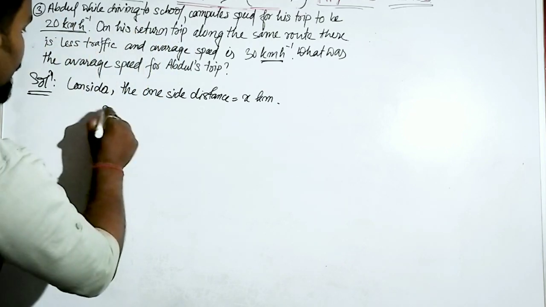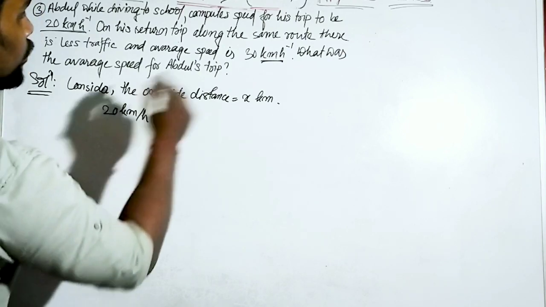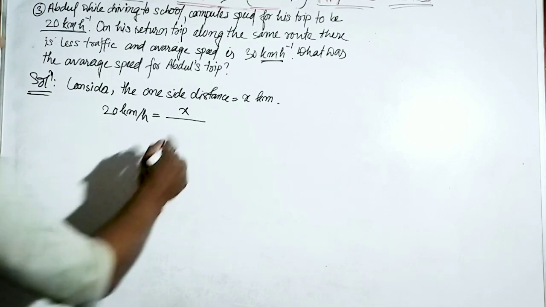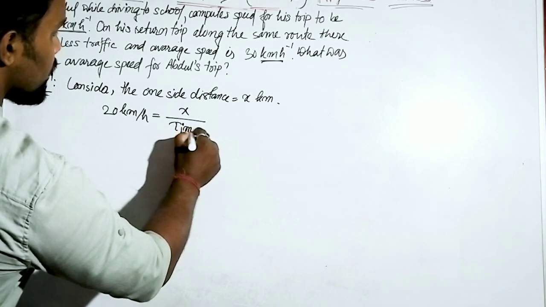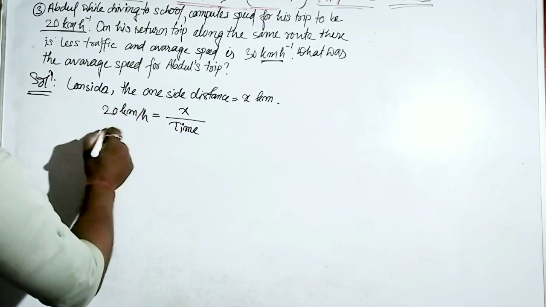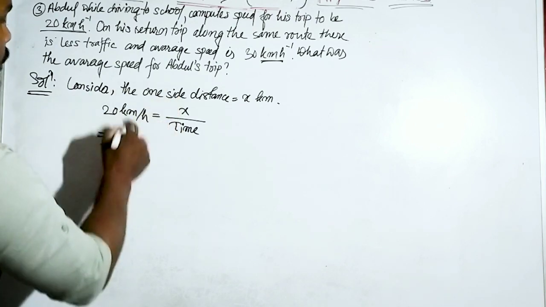It is given that the average speed from home to school is 20 km per hour. So we can write now 20 km per hour is equal to the distance x divided by time. Since we do not know the time, we write time as t. Now we will replace the positions, or you can say we will cross multiply. Time will be here.